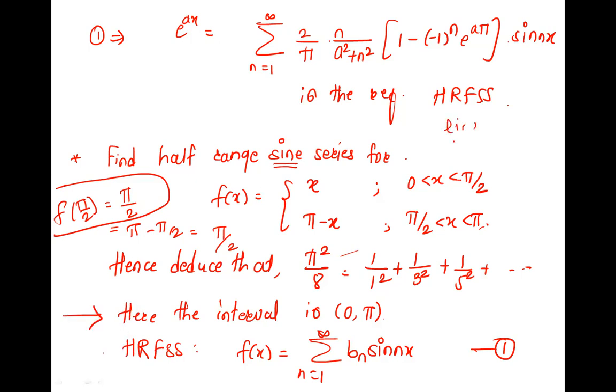Limit x tends to pi by 2 minus f of x plus limit x tends to pi by 2 plus f of x upon 2. Left hand limit plus right hand limit upon 2. Remember, if it is strictly discontinuous, means x is not taking the value here and also here, then we go like this, left hand limit, right hand limit.